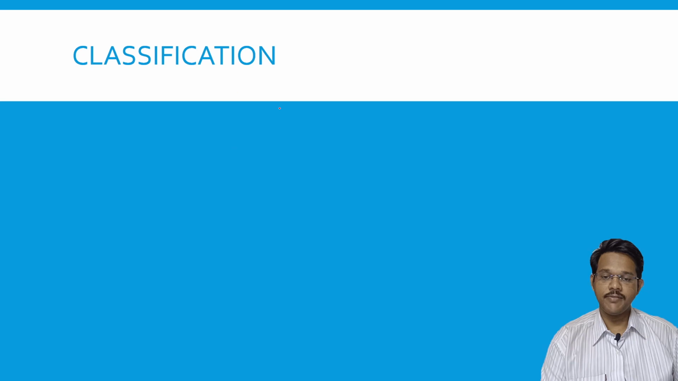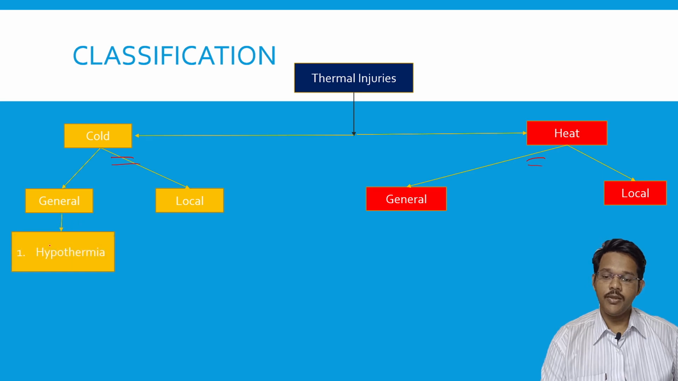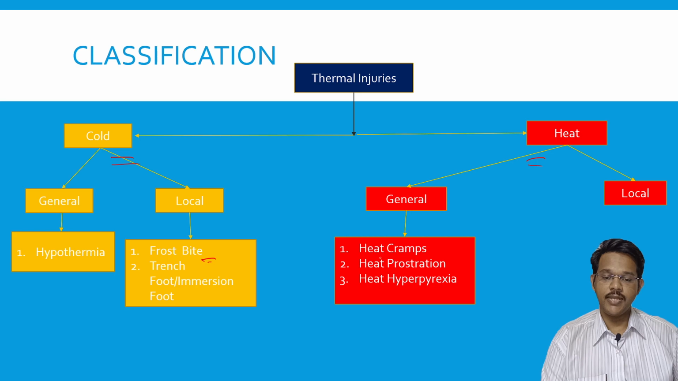Coming to the classification of thermal injuries, it can be classified into cold injuries or heat injuries. In cold injuries, again, general injuries and local injuries. General injuries mainly lead to hypothermia, and local injuries in cold lead to frostbite, trench foot and immersion foot. In heat, general injuries include heat cramps, heat prostration, and heat hyperpyrexia. Localized heat injuries include burns and scalds. So today we will discuss cold injuries.